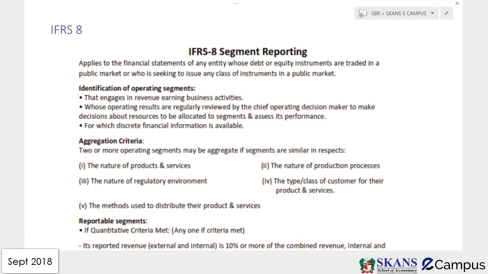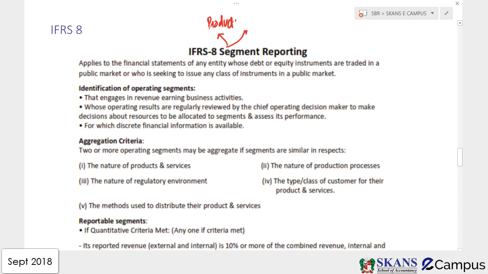Okay guys, let's start IFRS 8. It's about segment reporting, or you can say operating segment. We know business operates in different sectors, like if a business has different types of products, guys, and every product could be a segment of the business.